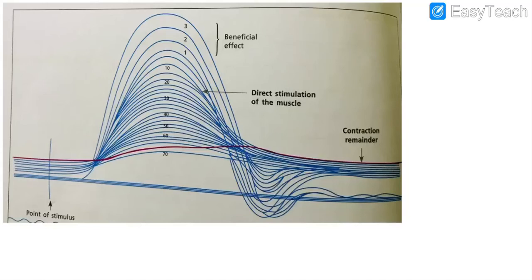Okay, now what is this graph? Comment on this graph. First of all, you should say this is the graph depicting the phenomenon of generation of fatigue in skeletal muscle.